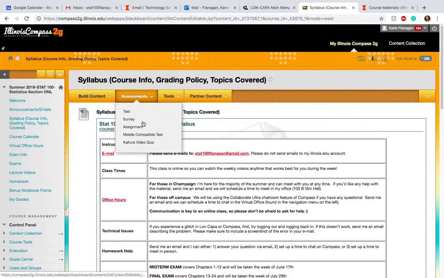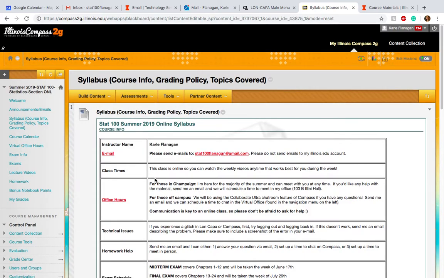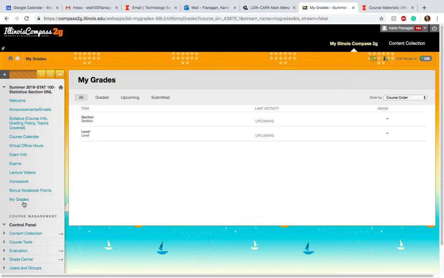All right, so that's Compass. Like I said, I encourage you guys to explore it. I'll be posting your grades on here. All grades will be posted on Compass. Right now, if you click on My Grades, there's nothing here because we haven't had anything due yet, but I'll post your grades generally the Monday of each week for all the grades from the previous week.